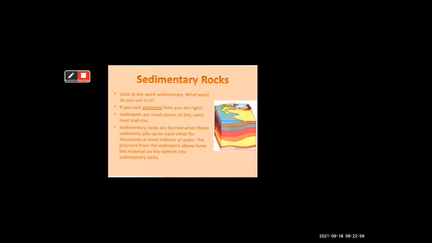Now let's see the second type of rock, that is sedimentary rocks. Look at the word sedimentary. What word do you see in it? Now let's see the meaning of the word sedimentary. When we bifurcate this word, if you said sediment, then you are right. Then what is meant by sediments? The sediments are small pieces of dirt, sand, mud, and clay.